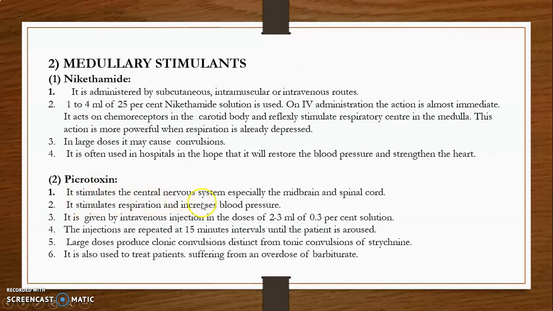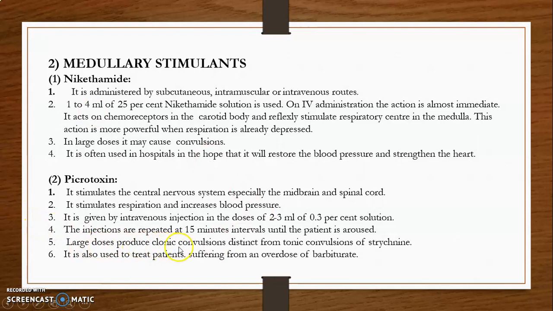Then the next drug is picrotoxin. It stimulates the central nervous system, especially the midbrain and spinal cord. It stimulates the respiration and increases the blood pressure. It is given by intravenous injection in the dose of 2 to 3 ml of 0.3% solution. The injections are repeated at 15-minute intervals until the patient is aroused.